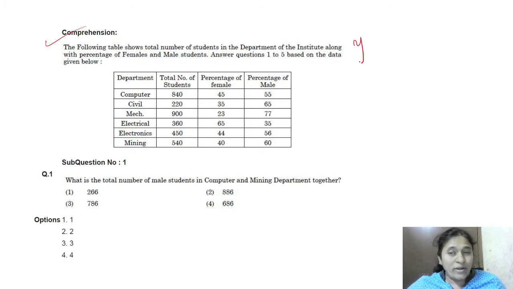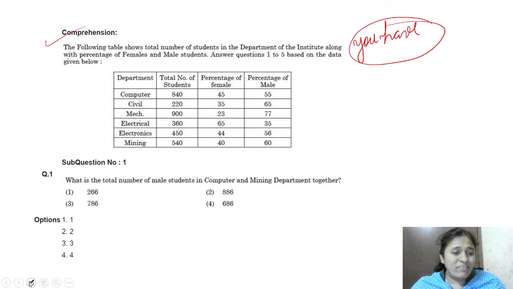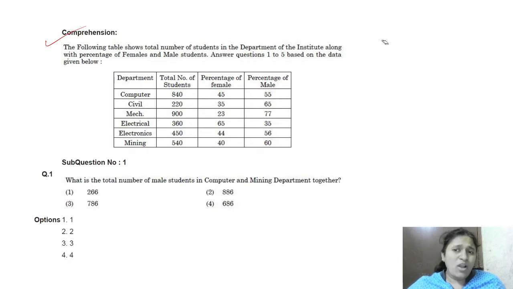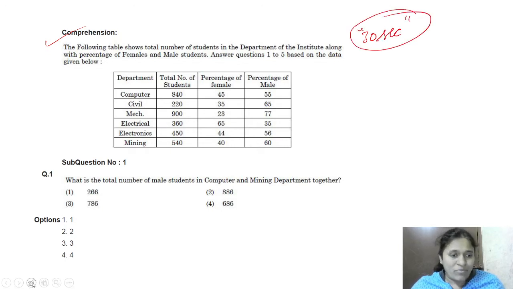You have to practice daily, because without practice we will take more time to solve one question. Everyone will solve, but we have to solve within the time limit. Only 30 seconds are there for us to solve each question. That's why we have to focus on time.